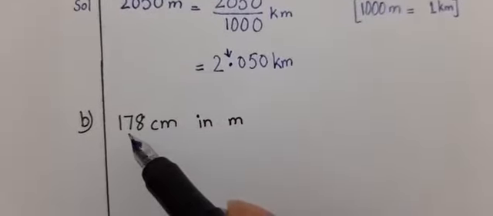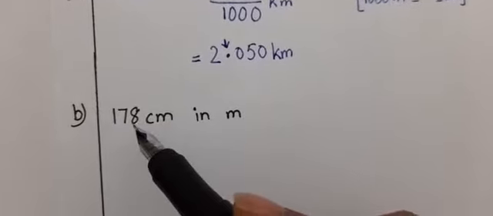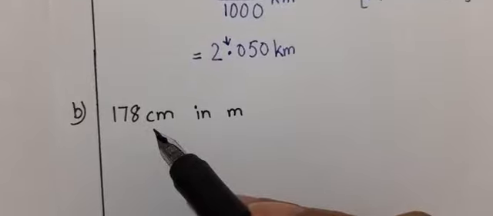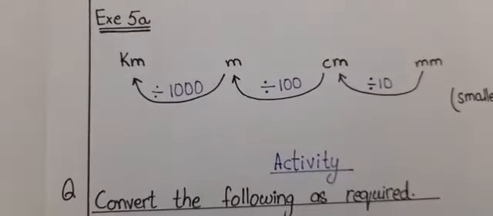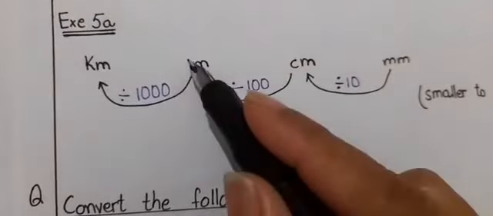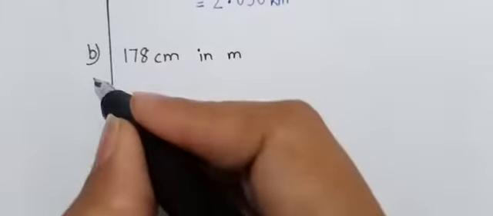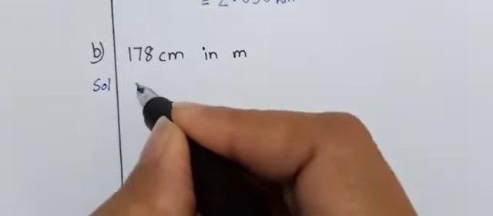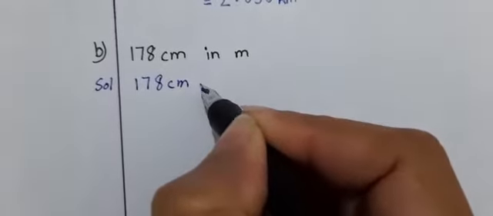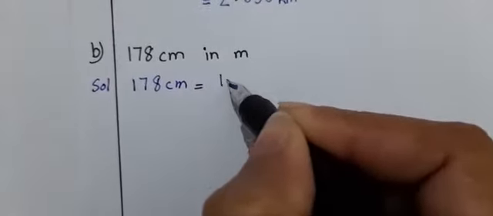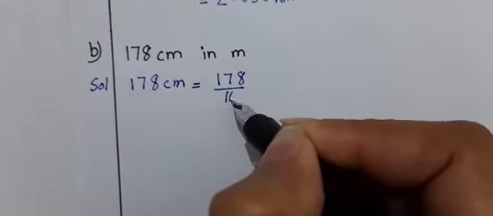Now you can see boys, I have written another sum. In it I have written 178 centimeters. What we have to do, we have to convert this 178 centimeters into meters. And you know centimeter is the smaller unit and meter is the bigger. And above we have written when we have to convert centimeter into meter, we have to divide it by 100. So in the solution I will write 178 centimeters equals 178 divided by 100.